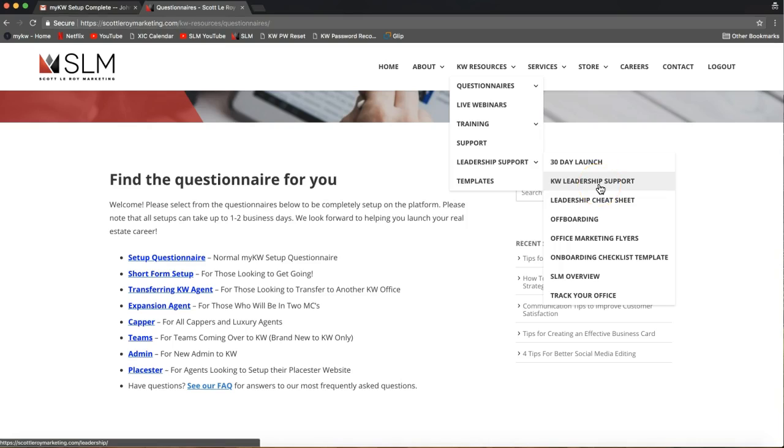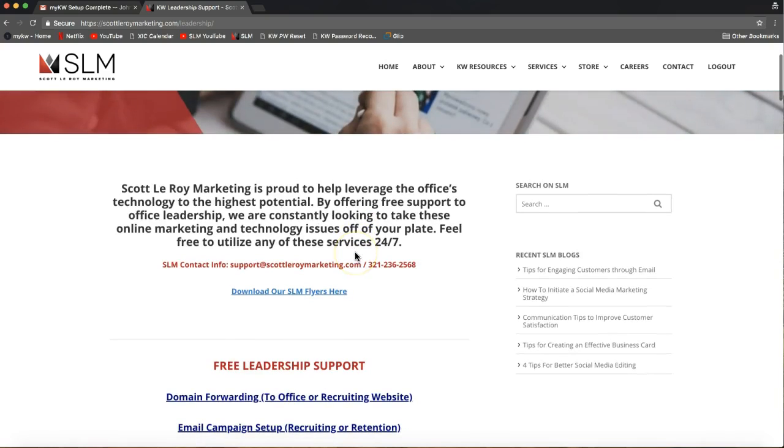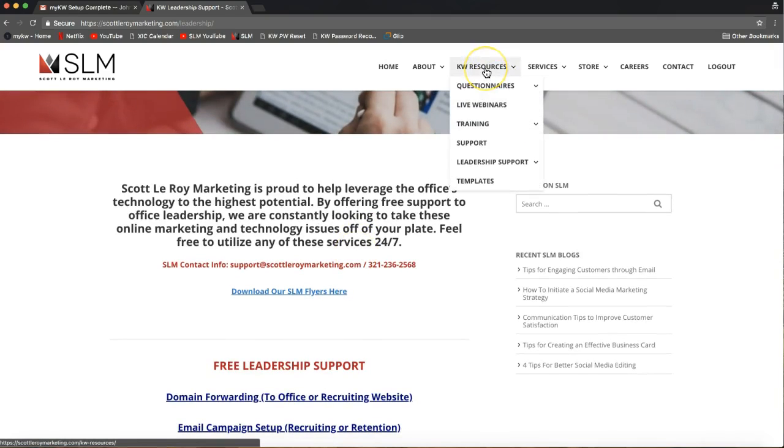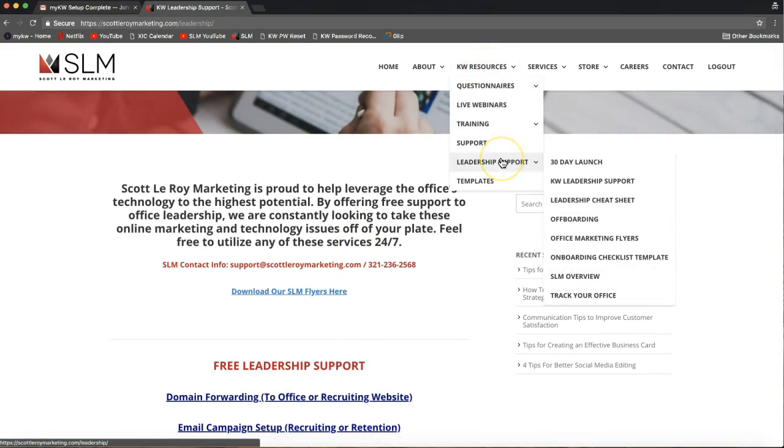Let's go ahead and click on KW Leadership Support from that flyout menu there. So again, I went to KW Resources, Leadership Support, and then I actually clicked on KW Leadership Support from that flyout menu.